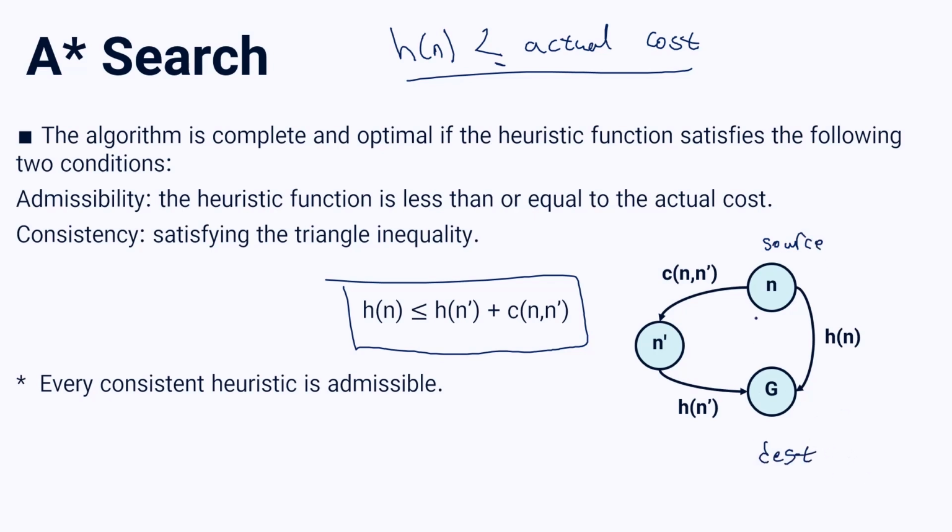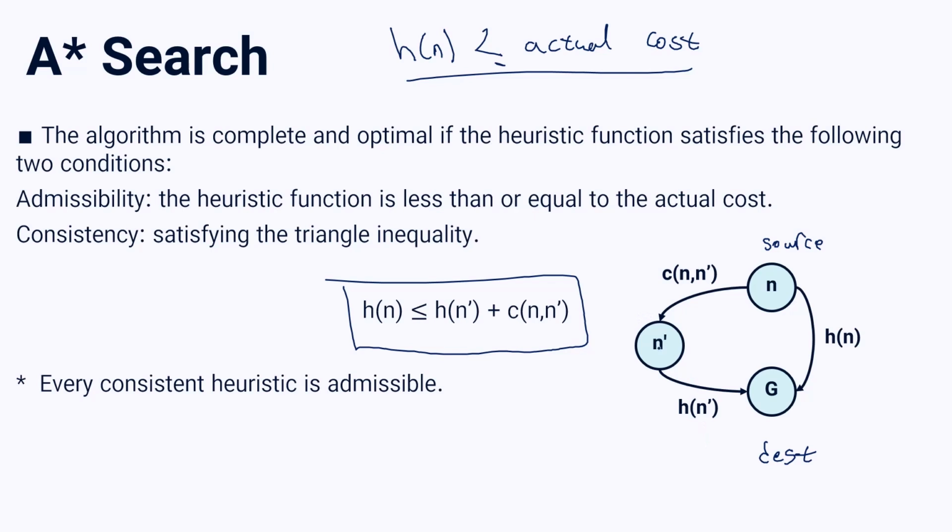So one way is going to node G from N directly with this single edge, and we say the heuristic measure for reaching this node G is H(n). And another way is using an intermediate node N prime, going to N prime with cost of C(n, n'). This is the actual cost, not a heuristic measure.